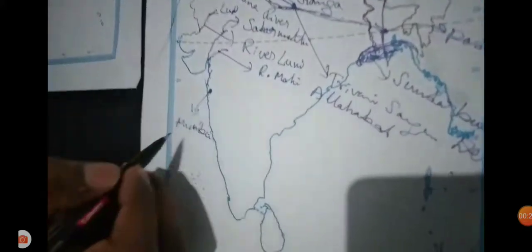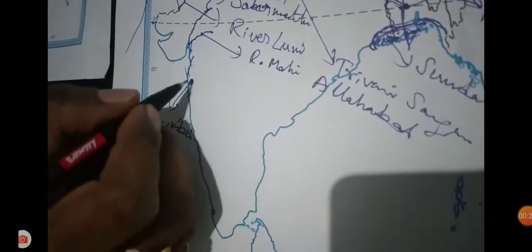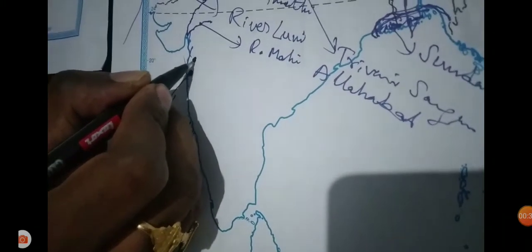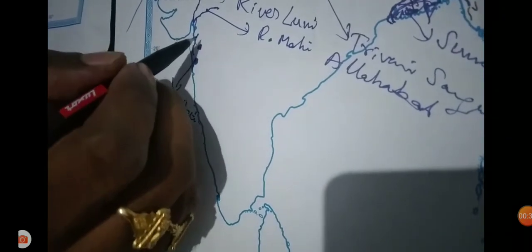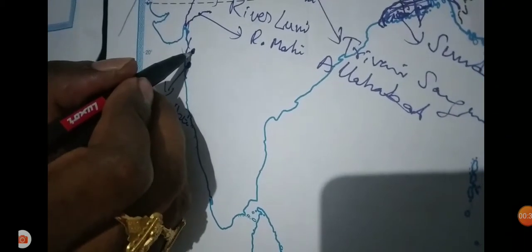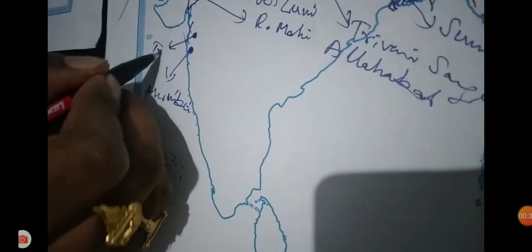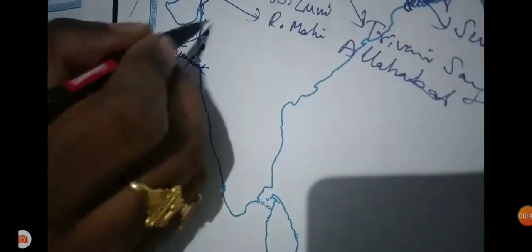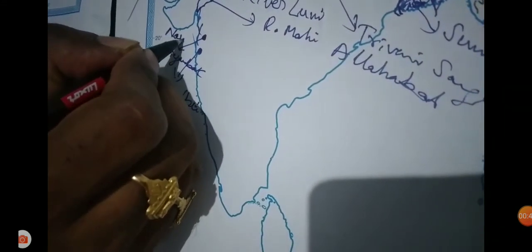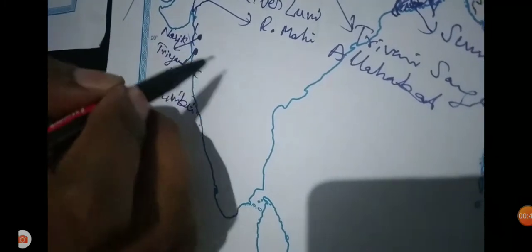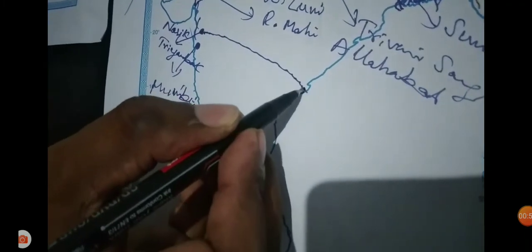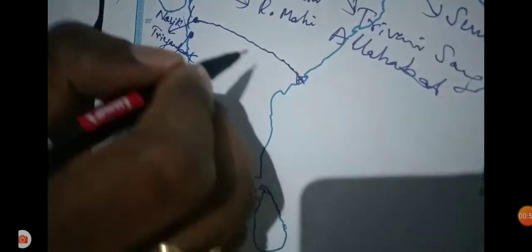Previously I told you that this is Mumbai. North side of Mumbai, near Nasik, near the Triambak Plateau, is the birthplace of the Godavari. Nasik near Triambak is the origin of the Godavari river, which joins the Bay of Bengal.